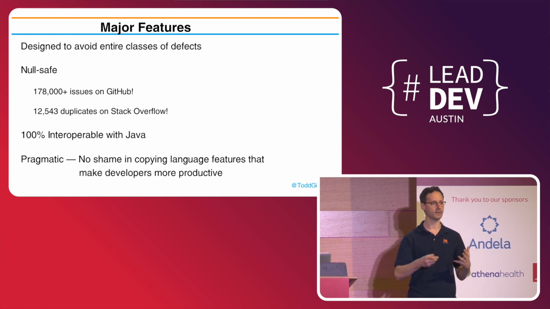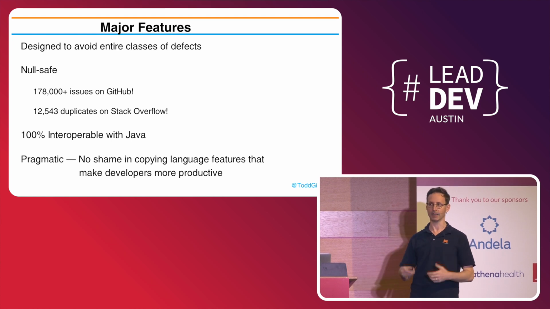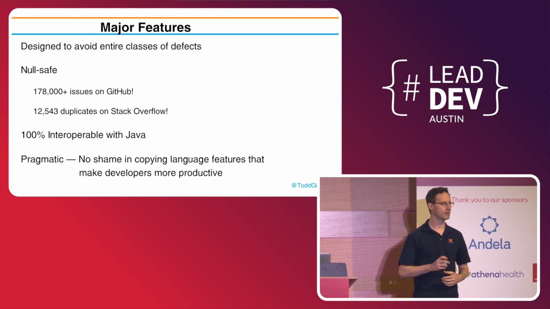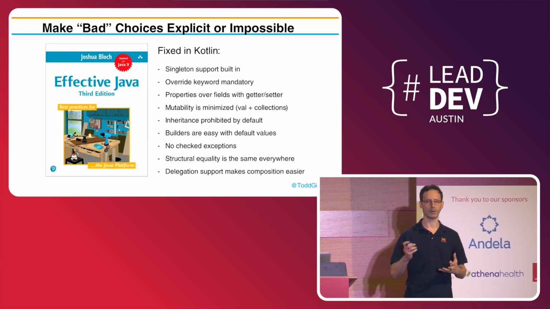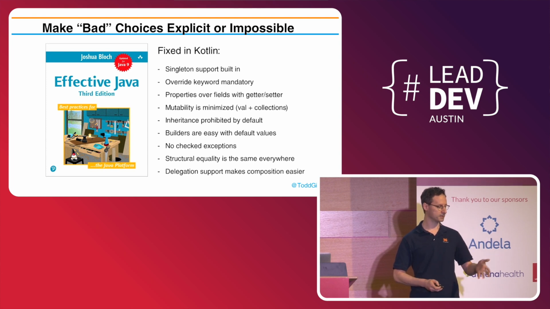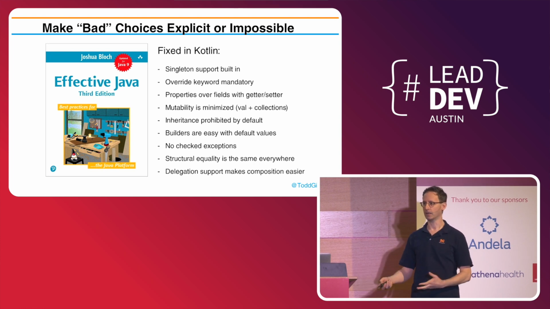One of the things you hear about Kotlin is that it's a better Java. And it's true, because they're taking the benefit of hindsight of 20 years or so and saying, what would we have done differently if we could have done it then? You'll see that throughout the language. The go-to book for how to write good Java is Effective Java. I'm not going to go through all these, but I skimmed my copy the other day and thought, wow, none of these things are possible in Kotlin, or they're completely avoided. I don't have to go out of my way to code around them like I do in Java.